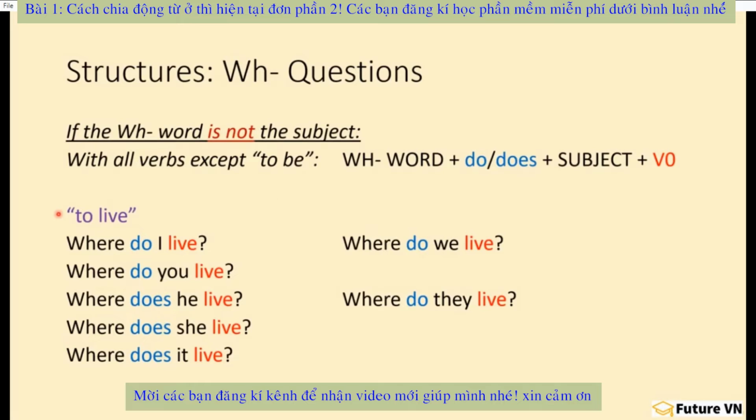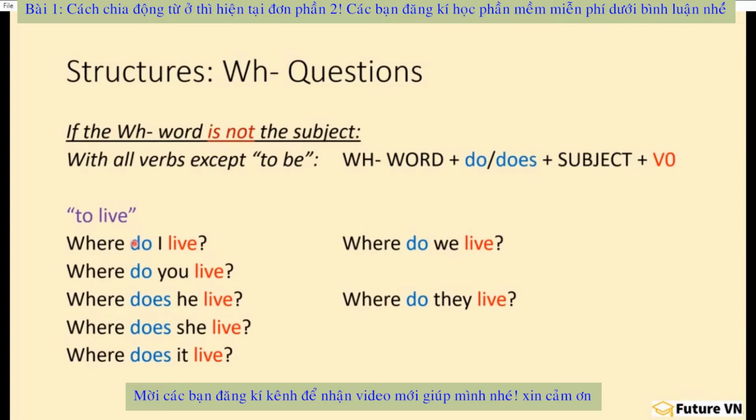For example, using the verb to live, I might ask, where do I live? Where do you live? Where does he live? Where does she live? Where does it live? Where do we live? Where do they live? Notice the structure is the same here. WH word, do, does, subject, verb zero.